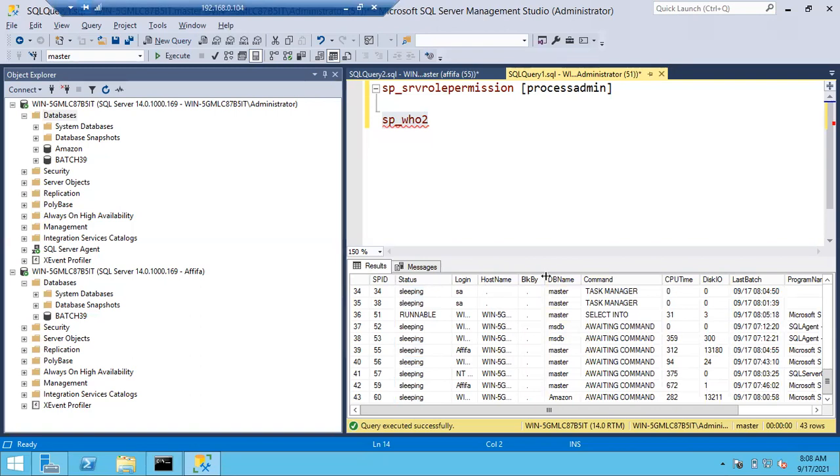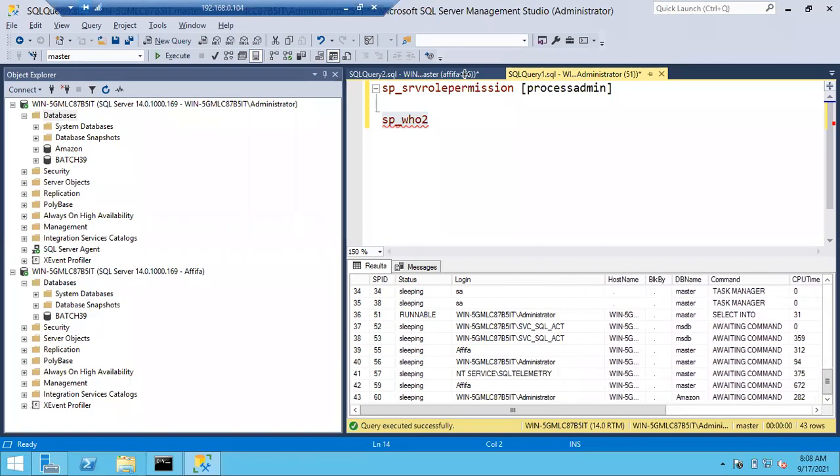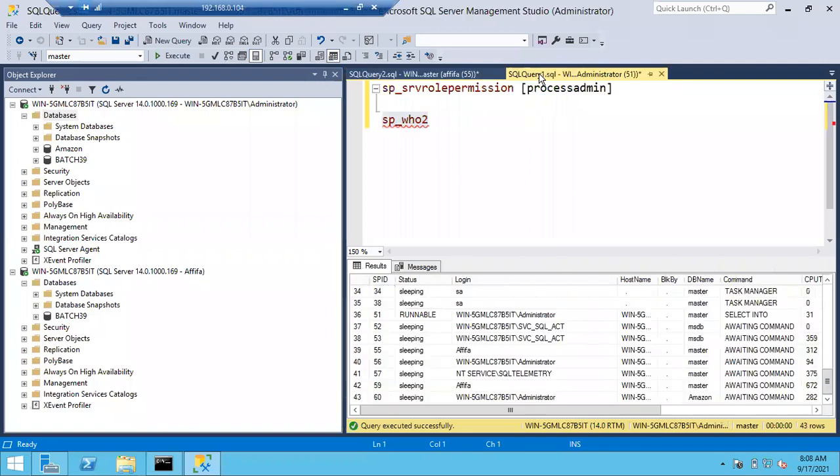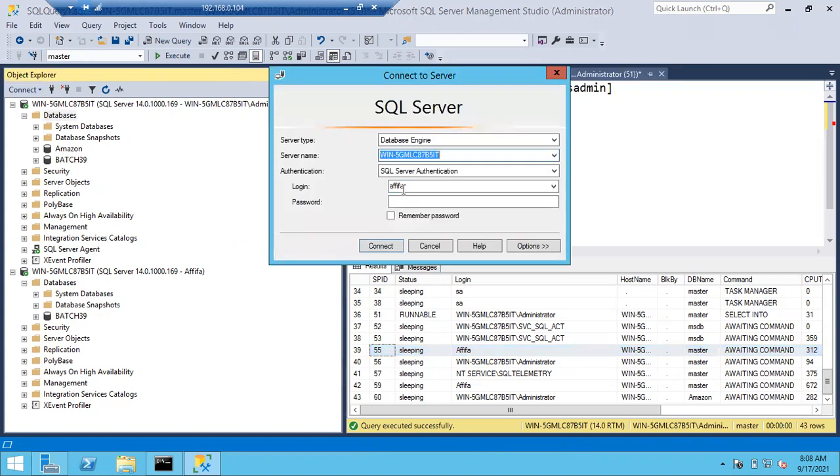Login, who is running this session? See here, 55 is running by Afifa, right? Fine, you can see 55. Okay, who is running, the login name? Afifa. So you can track easily. An admin, a DBA can track easily by using this small query sp_who2. He can track who is currently connected to my SQL Server. Okay, Afifa is connected to my SQL Server. Or else let me open one more connection from Srinath. Okay, you can see Srinath also in the session. Srinath 1, 2, 3.